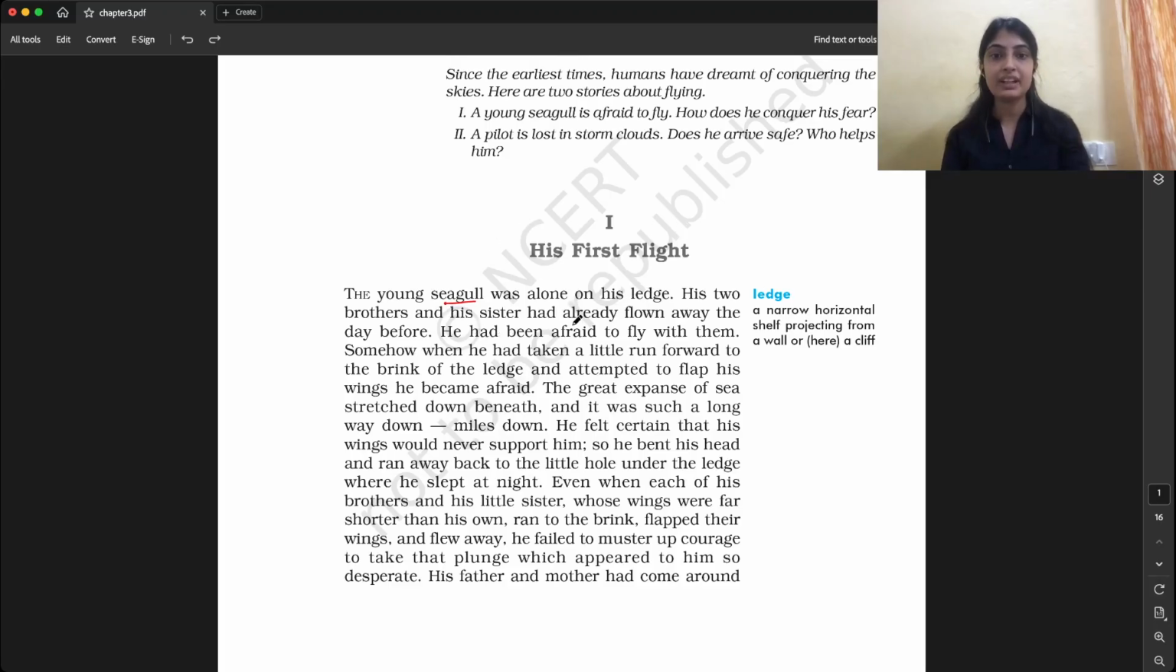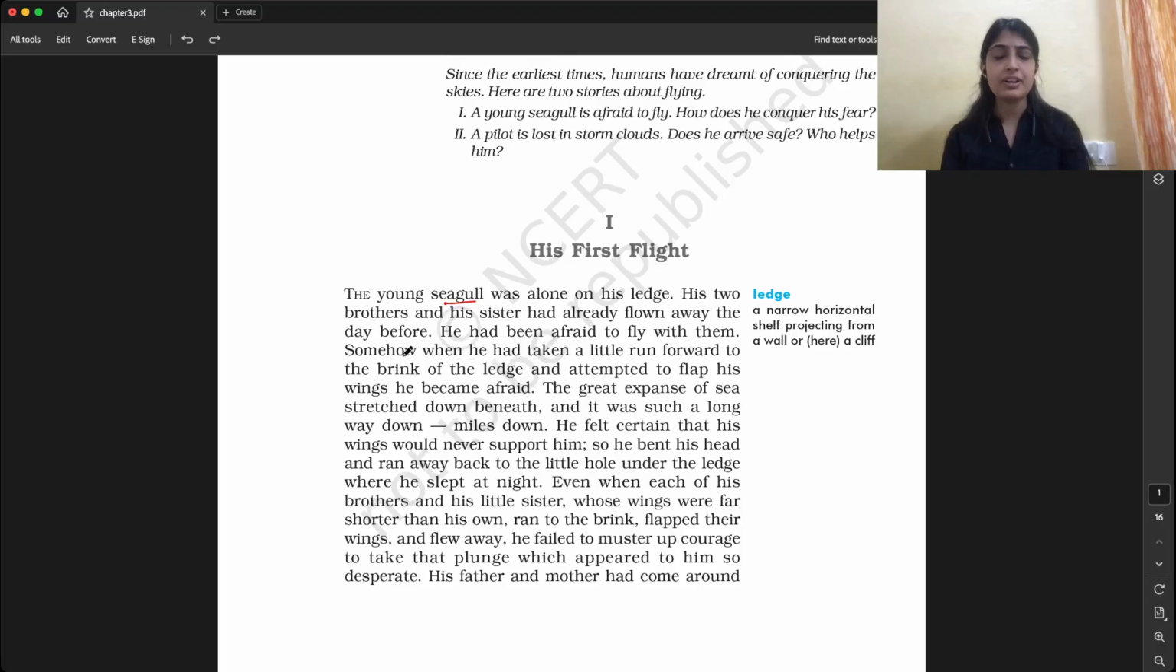He had been afraid to fly with them. So now the young seagull, our main character of the story, was so scared to fly with them. He was so fearful. He was not able to fly with them. Somehow, when he had taken a little run forward to the brink of the ledge and attempted to flap his wings, he became afraid.